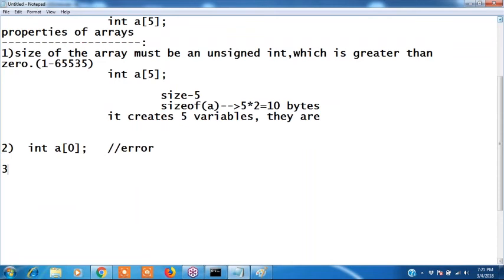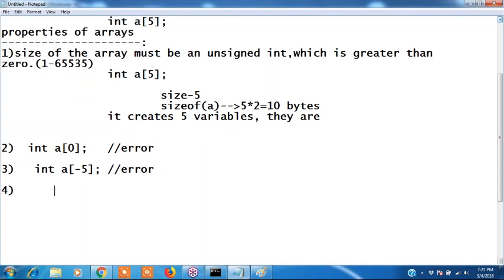Okay, third one. Can I write int a of -3 or -5? This is also error. Why? Because it's a positive number, right? Array size must be a positive number.